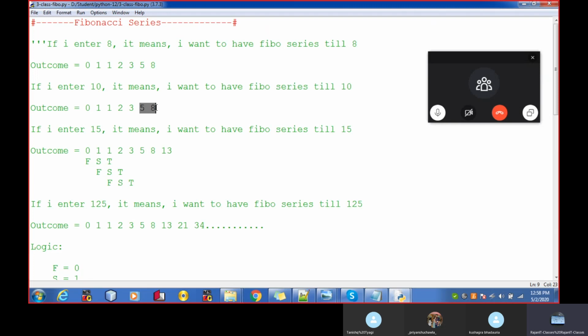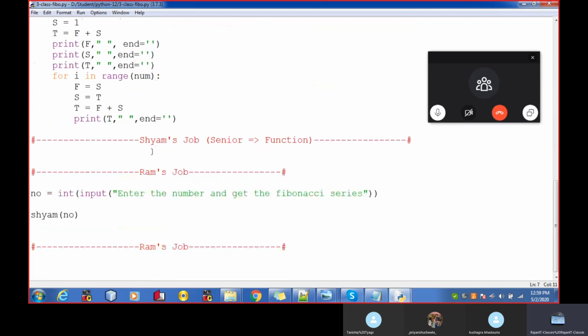Your 13 is greater than 10, so I will not generate the Fibonacci series further. Whatever number comes in third, I will have to check whether it is greater than what I entered here. If it is greater, then I don't want the other number in my Fibonacci series. So I need to do some check over here.